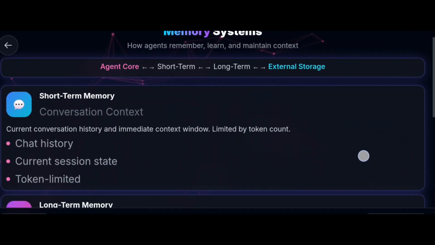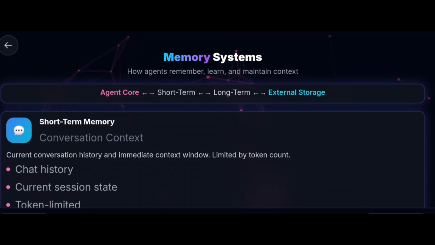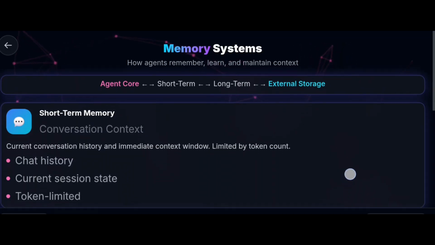So memory systems in AI agents. It means how agents remember, learn and maintain context. This is very important. In an agent, it can be short term, long term or external storage. Short term is in the agent core, and long term is some external storage.